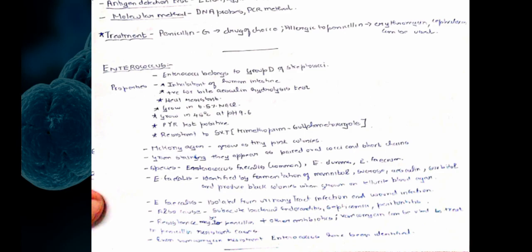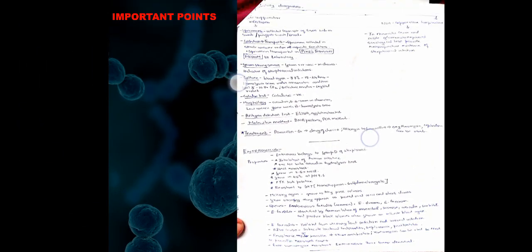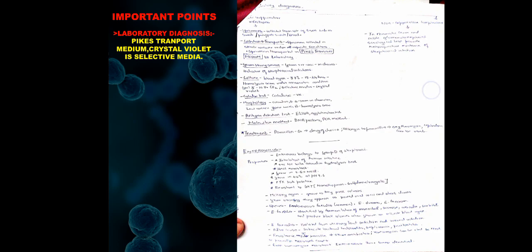Resistance may be to penicillin and other antibiotics, but vancomycin can be used here. But nowadays, even vancomycin resistance has developed. So coming on to some of the important points of this slide, in laboratory diagnosis the main points are that you should not forget about Pike's transport medium and crystal violet agar, which are the selective media. Coming on to the treatment, penicillin, erythromycin, and cephalexin are the drugs of choice.